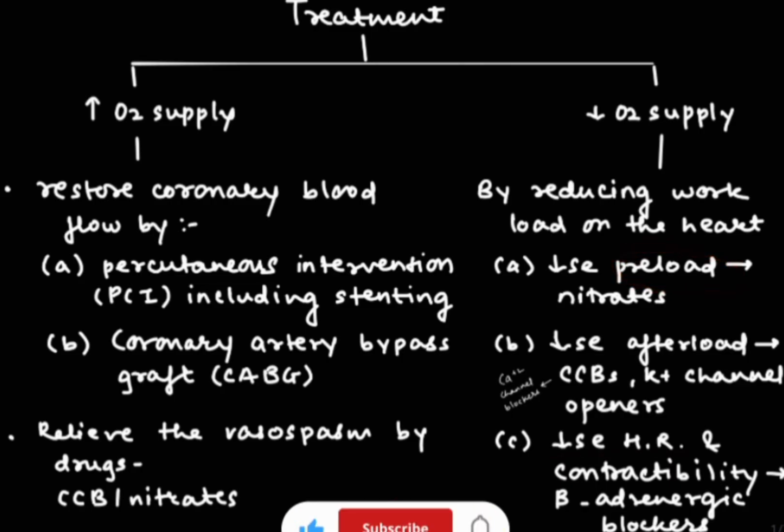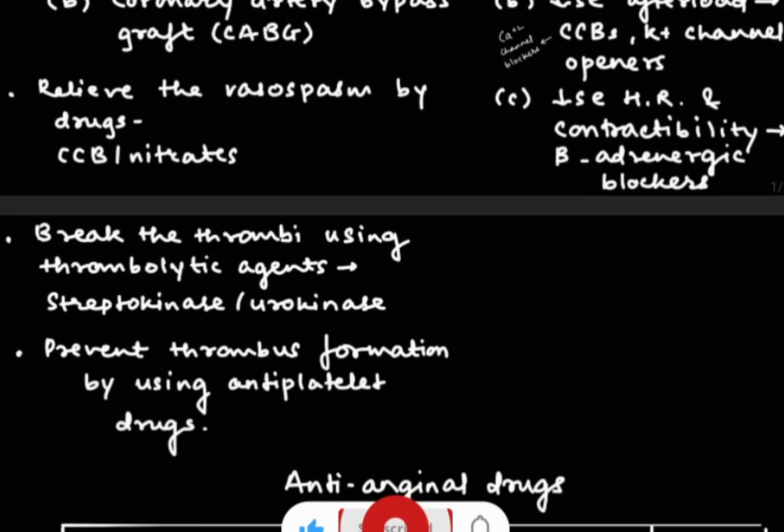Now what do you mean by preload? The volume of blood which enters the ventricle at the end of diastole is known as preload. And what is afterload? It is the resistance in the ventricle which must be overcome to circulate the blood. This is known as afterload. These are the reasons due to which oxygen demand can be increased. Now we are going to see about anti-anginal drugs.